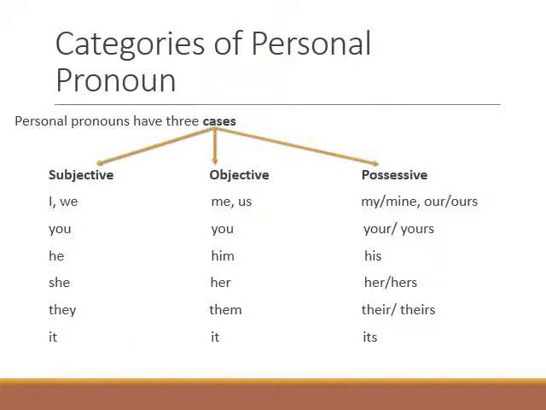So the cases of personal pronouns that we have are these. First is the subjective case, which is also called the nominative case, then objective, which is also called the accusative case, and then possessive, which is also called the genitive case. In subjective, it is I, we. The objective case of first person for I is me, and for we is us. Then possessive, my, mine, and our, ours. You, your, yours. He, him, his. She, her, hers. They, them, their, theirs. It, and its.